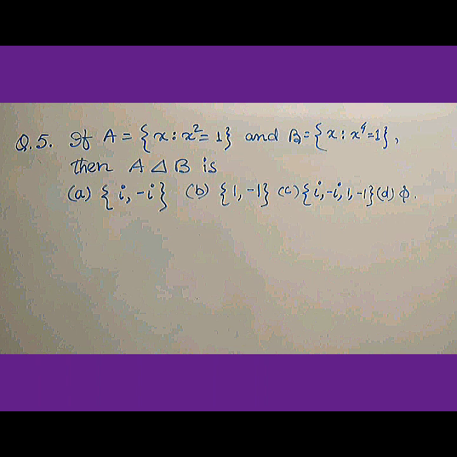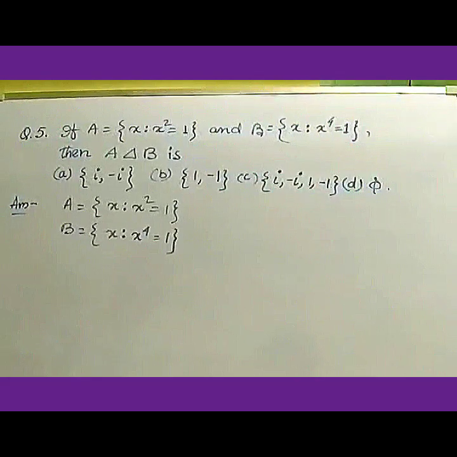Question number 5. If A equals the set of x such that x squared equals 1 and B equals the set of x such that x to the power 4 equals 1, then A Δ B is, and you have 4 options. Let's see the answer of the fifth question.